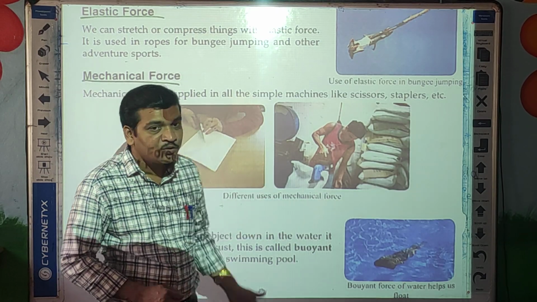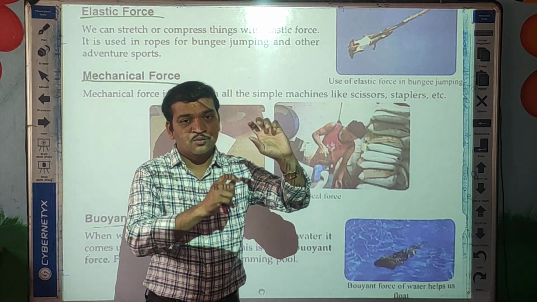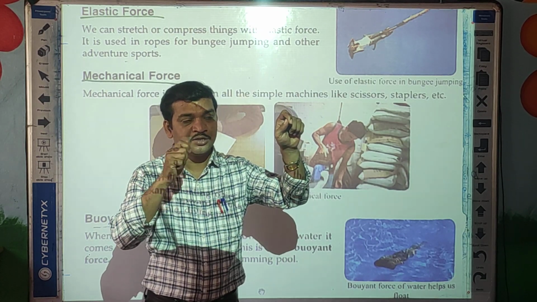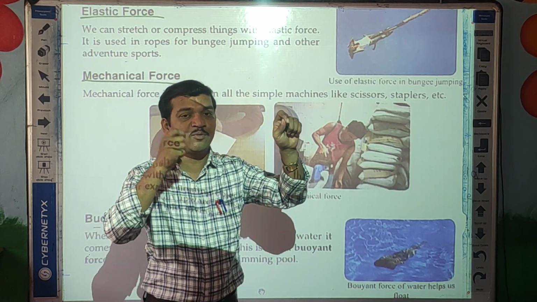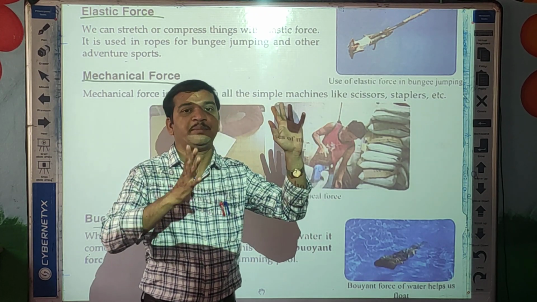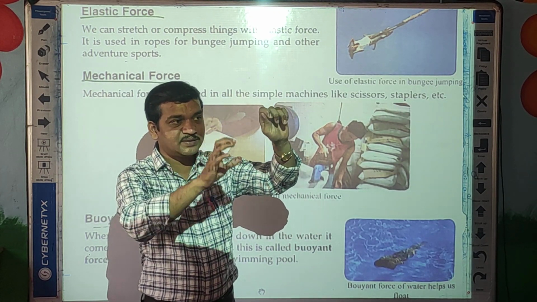Same thing, students, while fixing a nail, we use the nail and hammer. We strike the nail with the help of the hammer to fix it in the wall.